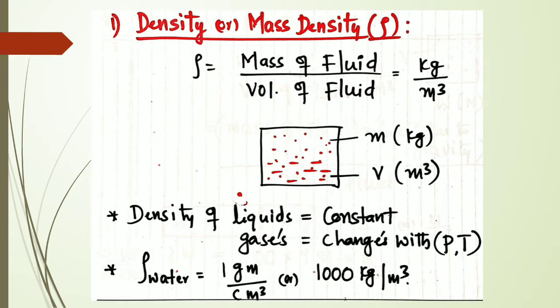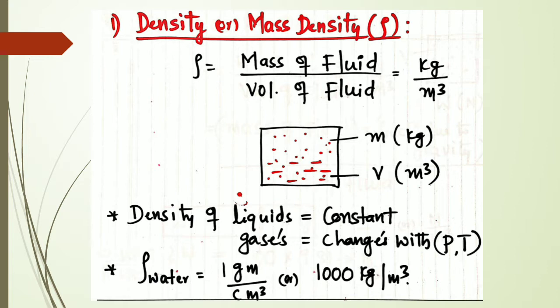So in this you have to note down one more point. The density of water, you can denote as 1 gram per centimeter cube. If you convert that into meter cube, normally the density of water is 1000 kg per meter cube here.